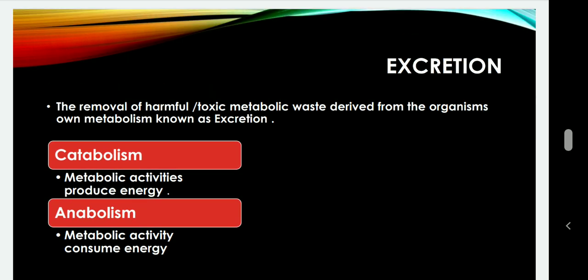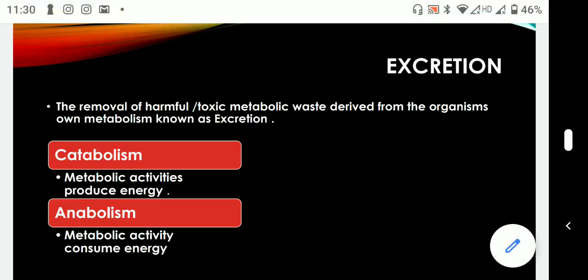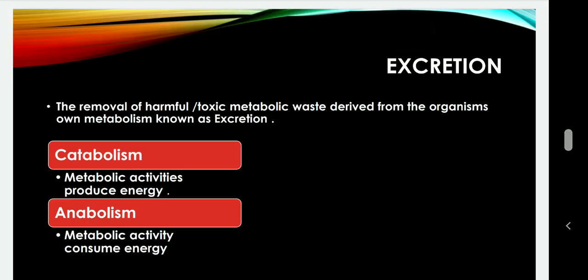This slide is also very important, that what is excretion. And again I will tell you, if in the definition of excretion you do not mention the terms metabolic waste and toxic waste after the metabolism, these are the keywords, these are the operative words. If you do not mention them, you will not get the marks.